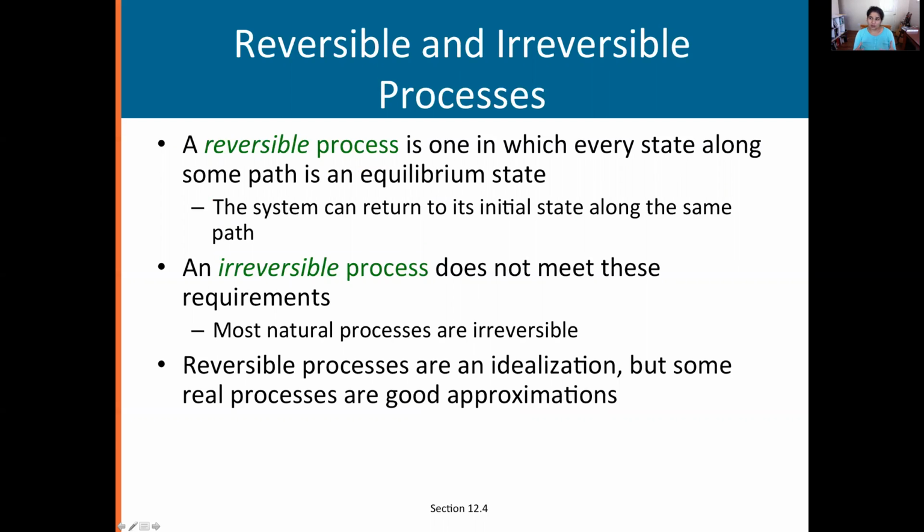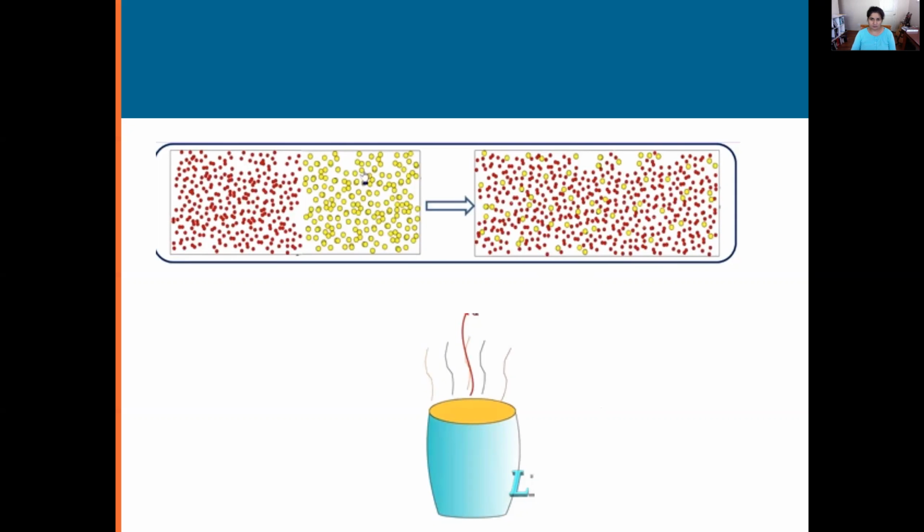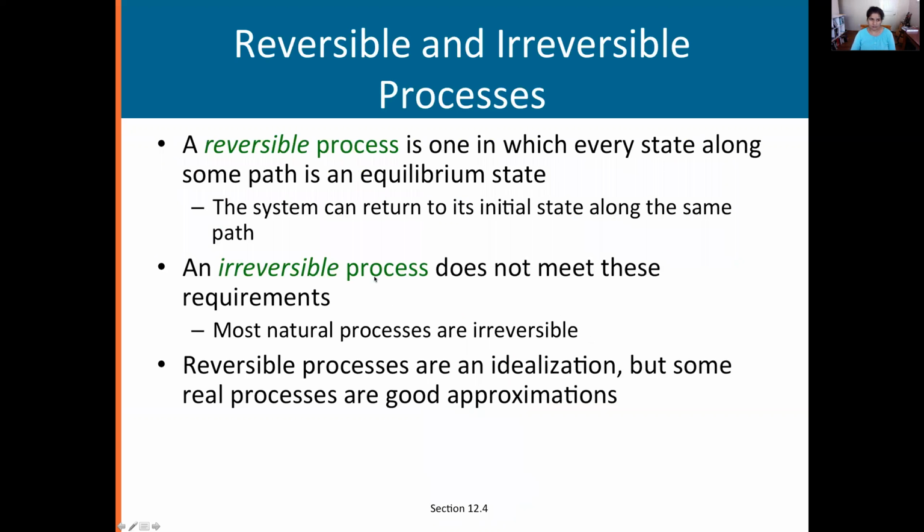So processes in general can be reversible or irreversible. Most of the processes that occur in nature are irreversible and are going towards what we call increased entropy or increased chaos. For example, in our previous one, this has a more chaotic state where the two are mixed together compared to this initial state where they are nicely separate. Okay? That would be an irreversible process.